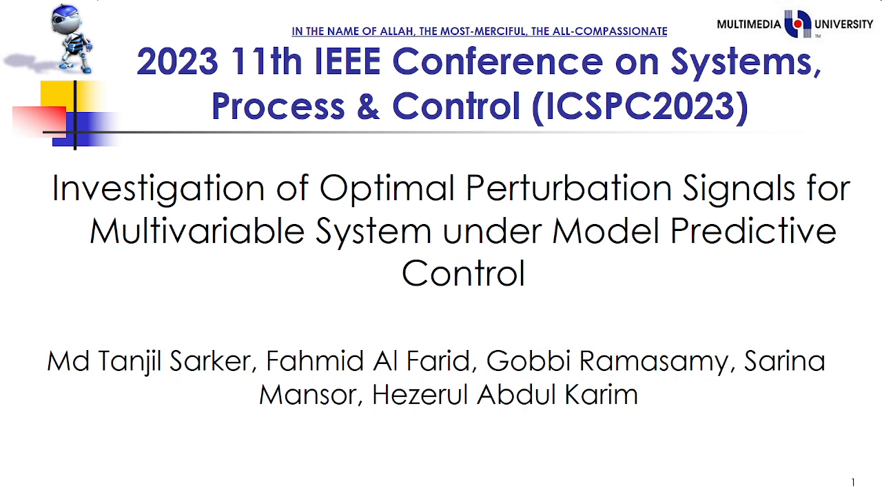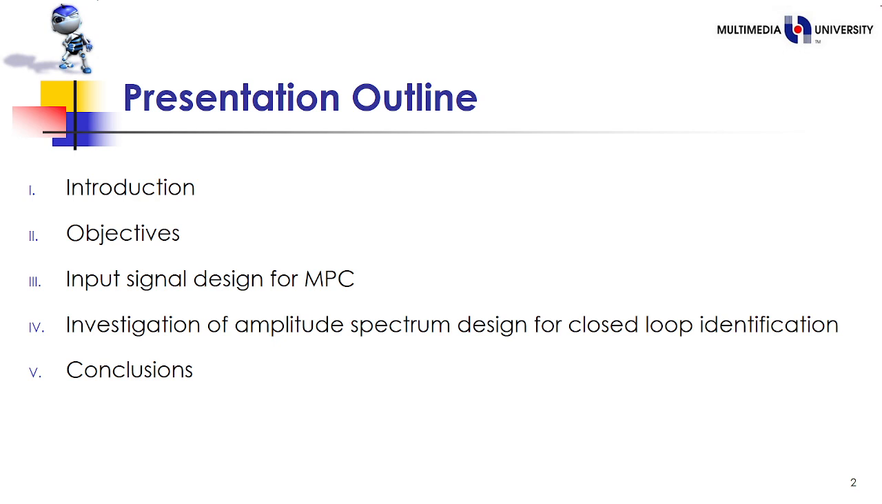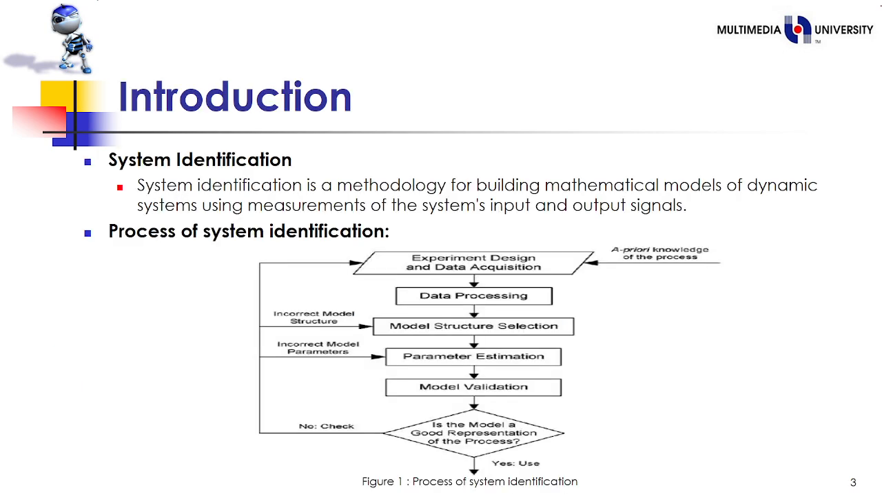Here I am presenting my paper named Investigation of Optimal Perturbation Signal for Multivariable System under Model Predictive Control. The presentation outline is the introduction, objectives, then input signal design for MPC, investigation of implicit spectrum design for closed loop identification, then conclusion.